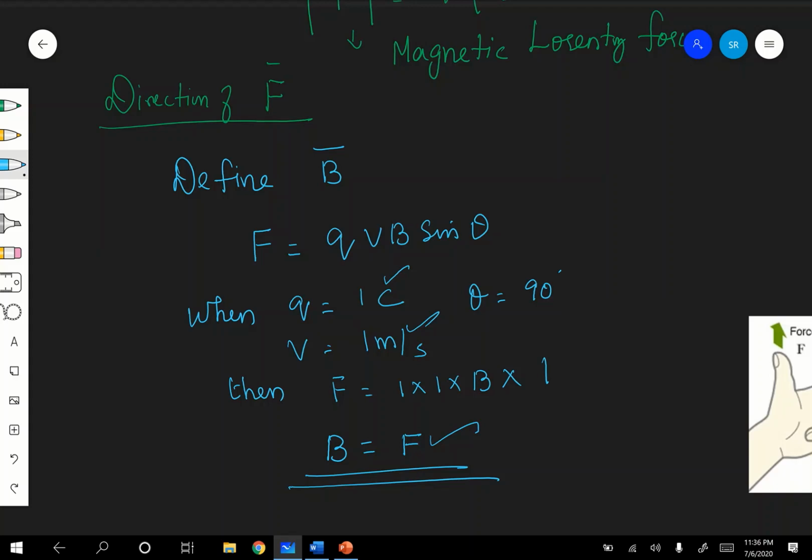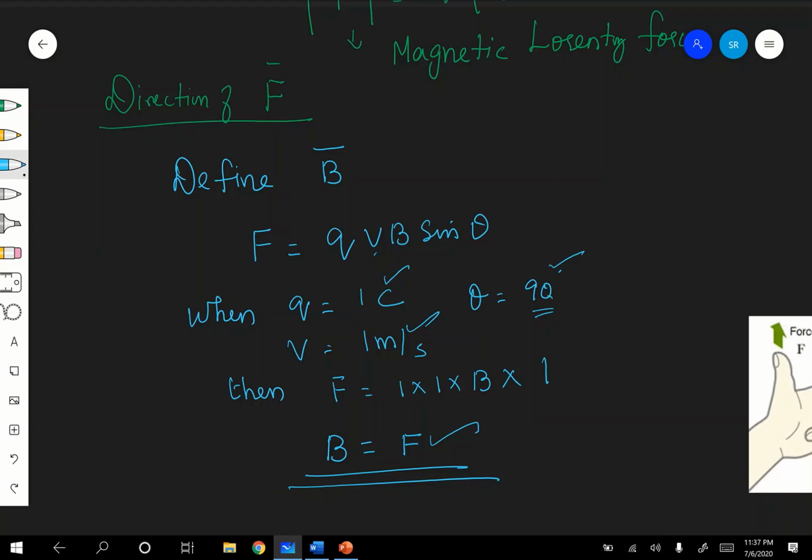How is it moving? Perpendicular to the direction of the magnetic field at that point.